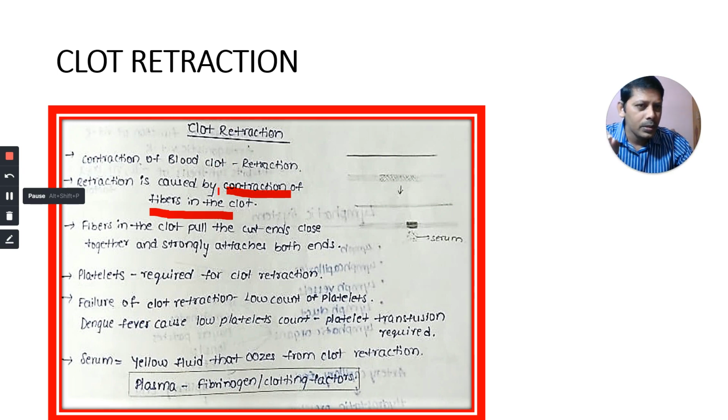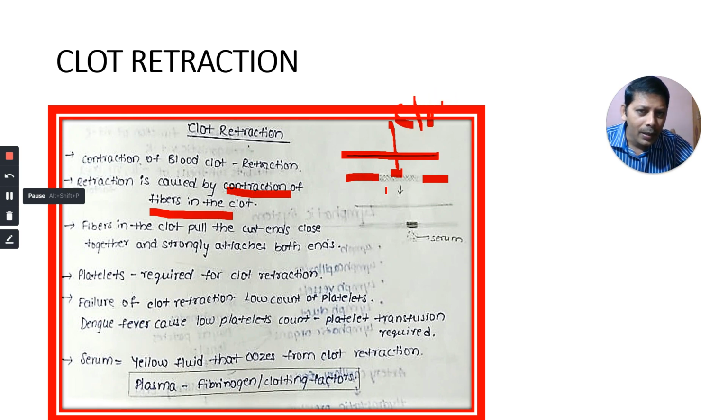Okay, note down these points in our running notes. Retraction is caused by contraction of fibers in the clot. Fibers in the clot pull the contents close together. For example, this is the blood vessel. Here there is an injury, and there is a clot here.